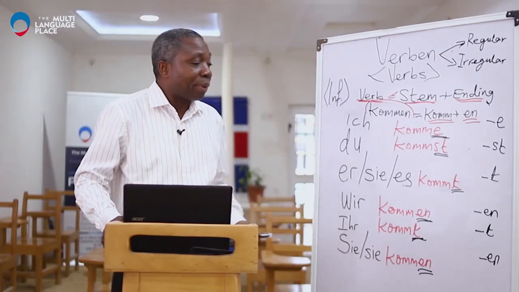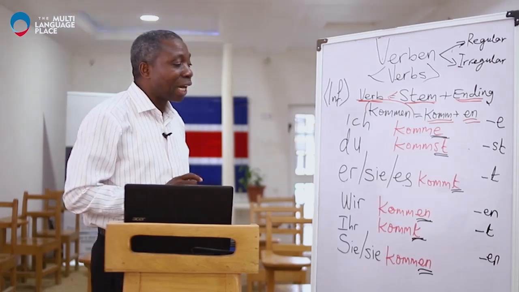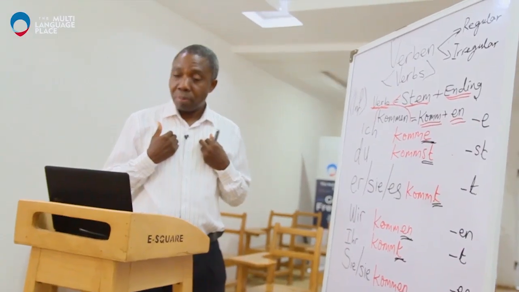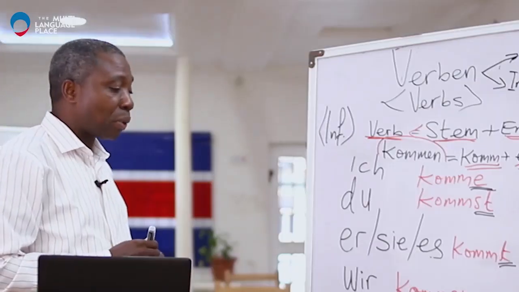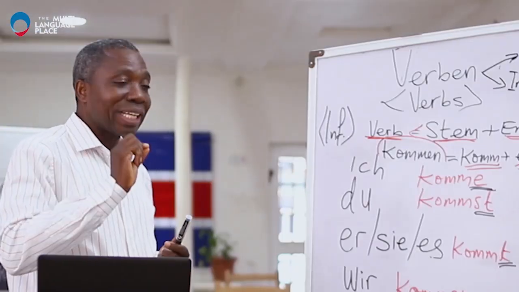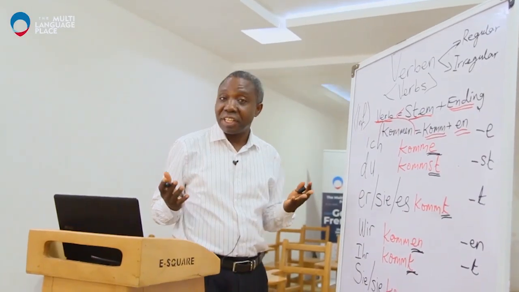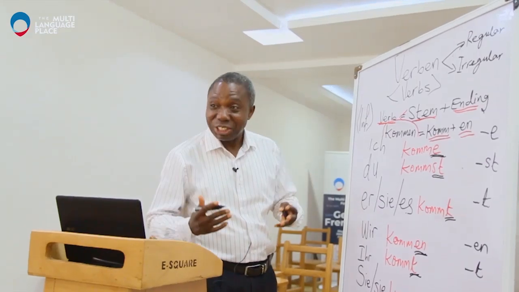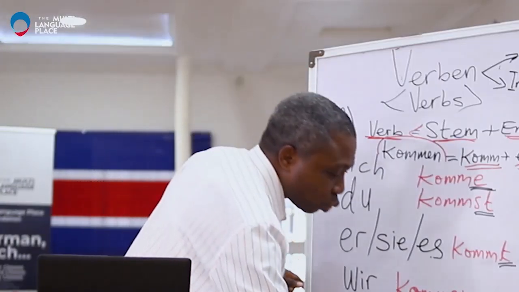So with that, it is now easy to say, I come from Nigeria. I will give you another new word that you can now use. I will not rub this off. I want you to see the word, and then you just add it. Nigeria in German is pronounced almost the same way, Nigeria. So we have this word, aus.